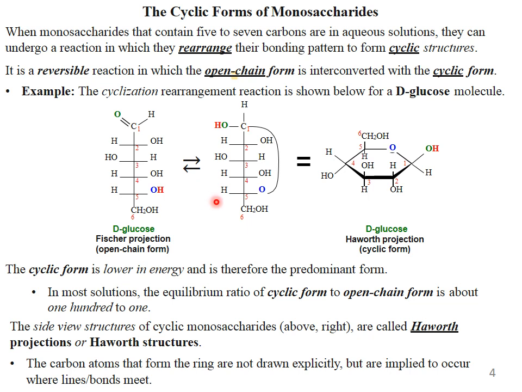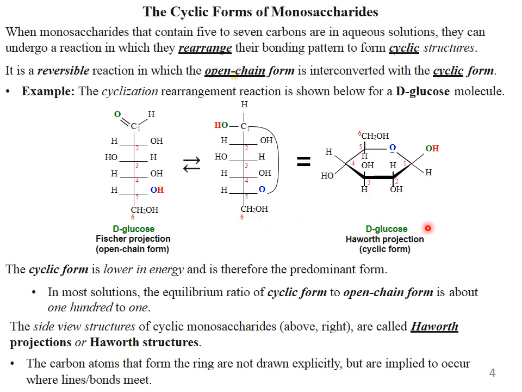In most solutions, the equilibrium ratio of cyclic form to open chain form is about 100 to 1. The side view structure of the cyclic monosaccharide above right is called the Haworth projection, or Haworth structure.